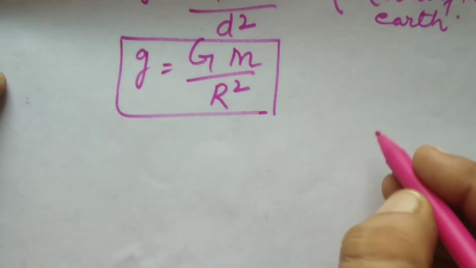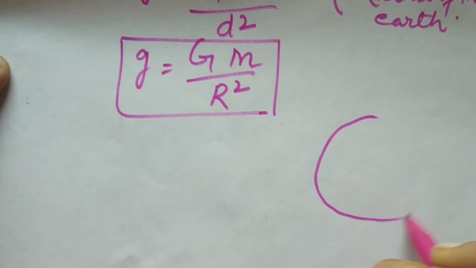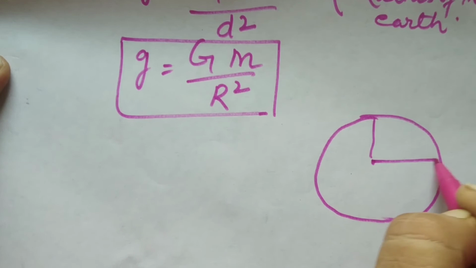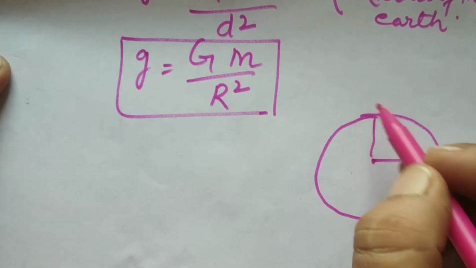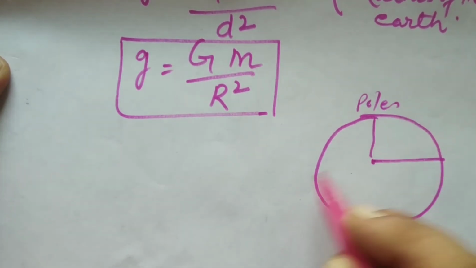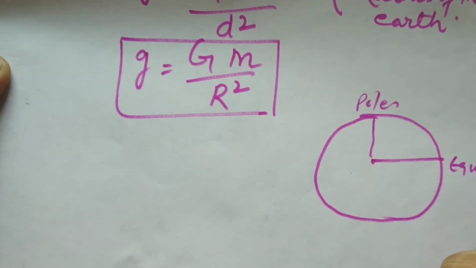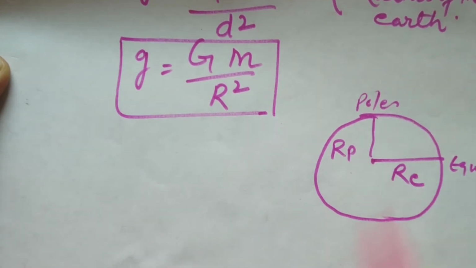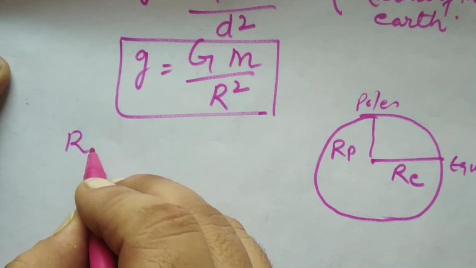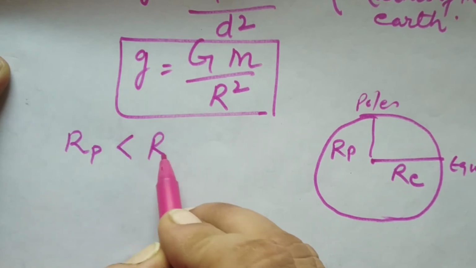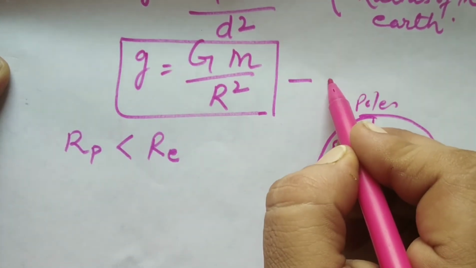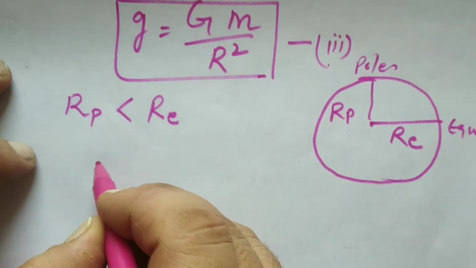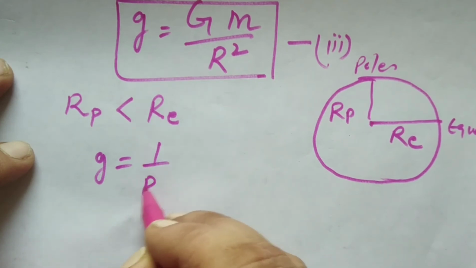We all know that Earth is not a perfect sphere. Therefore, the radius at the poles, the polar radius, these are poles, and here it is equator. So, the radius at the pole is shorter than radius at the equator. That is, Rp is smaller than Re. So from equation 3, we get that g is proportional to 1 by R square.